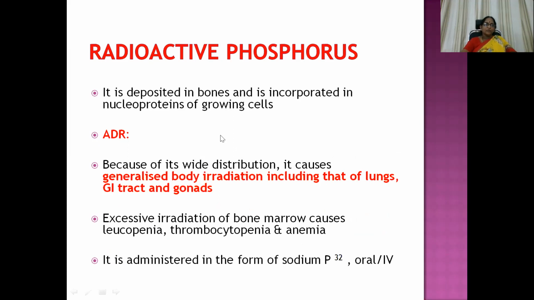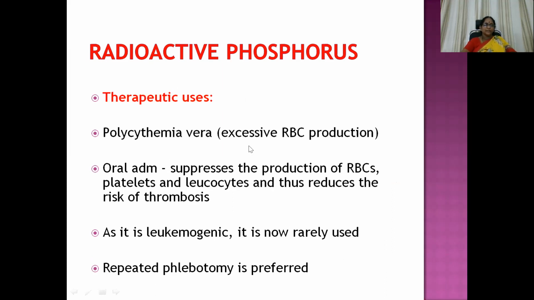It is deposited in bones and incorporated in nucleoproteins of growing cells. ADR: because of its wide distribution, it causes generalized body irradiation, including that of lungs, GI tract, and gonads. Excessive irradiation of bone marrow can cause myelosuppression, giving rise to leukopenia, thrombocytopenia, and anemia. It is administered in the form of sodium phosphate 32, by oral or IV administration.